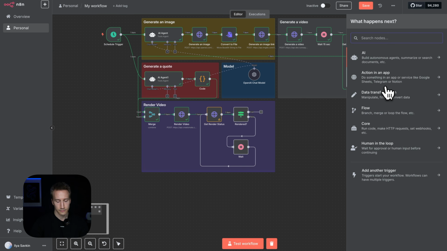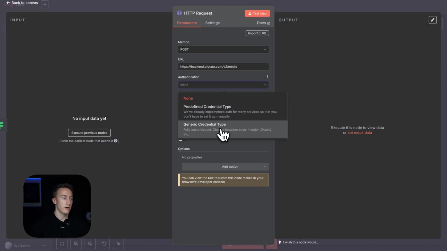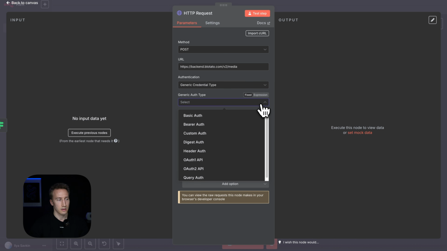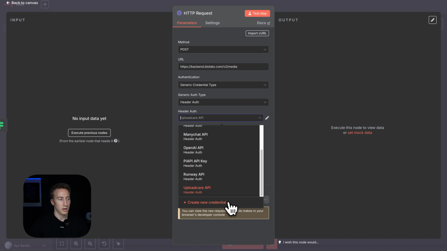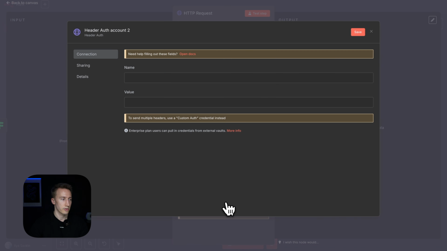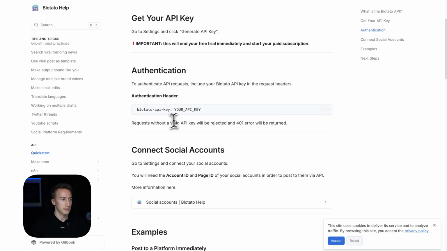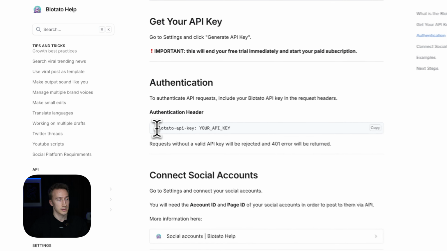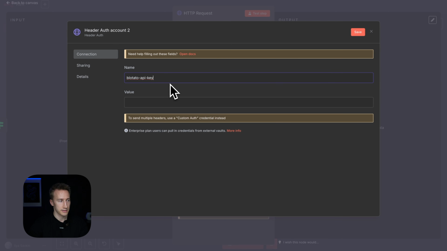Let's create a new node, HTTP request node once again, method POST, URL, we paste this URL, authentication, generic credential type. So now again, it's going to be header auth, and again we need to create a new account. So create new credential, and for the name we get back to the documentation, and here is the correct syntax. So it's not going to be authorization this time. It's going to be Blotato API key. So we copy that, paste it here.